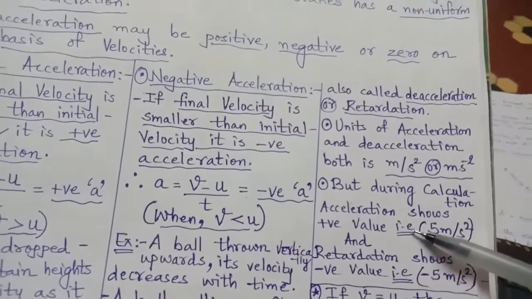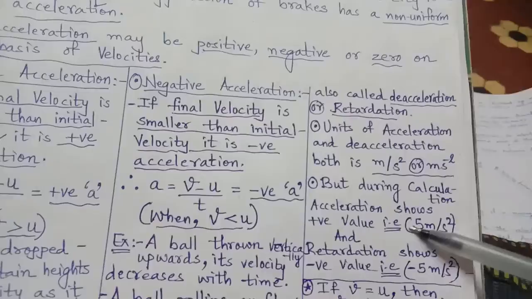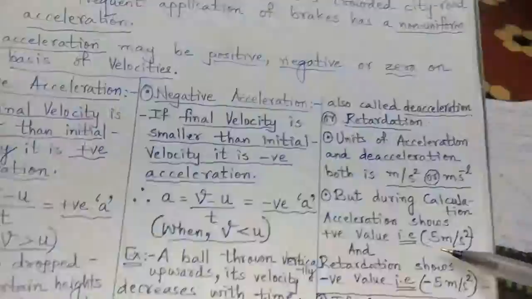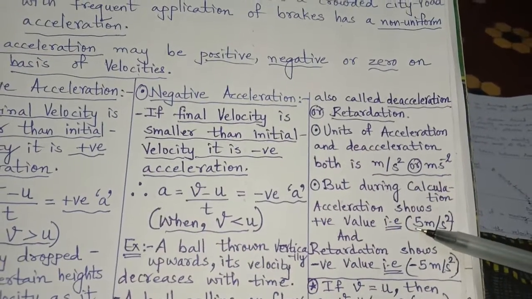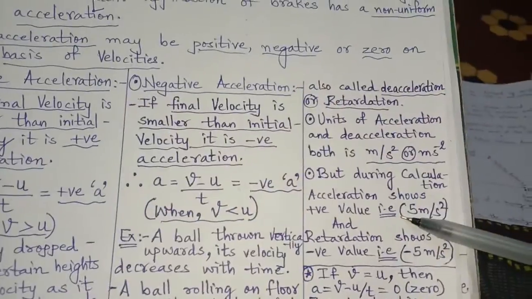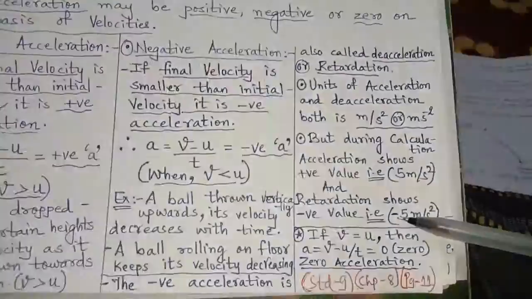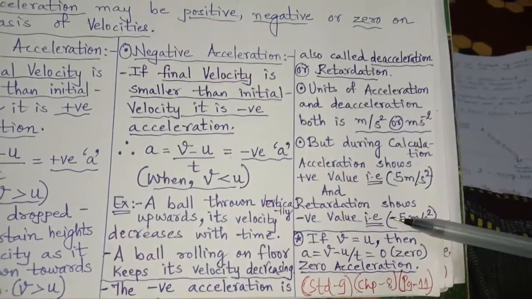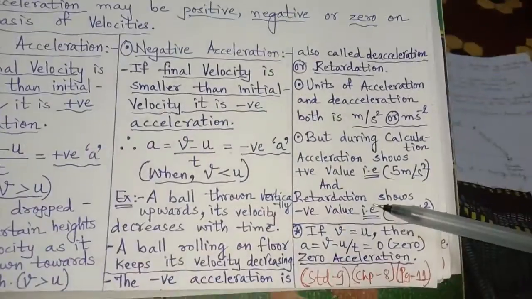So whenever you get an acceleration calculation, and suppose your answer is positive 5 meters per second square, or any positive 214 meters per second square, whatever positive value you see, then you must understand that it is positive acceleration. But if the calculation shows minus 5, negative, then you must understand that it is deceleration or retardation.